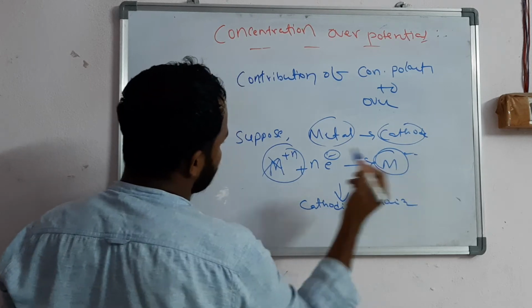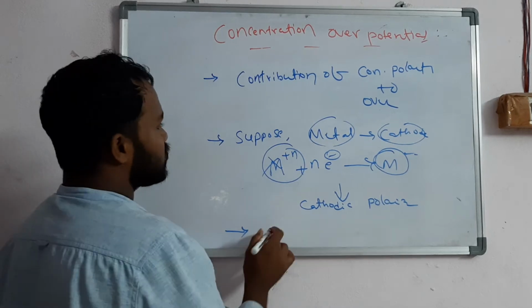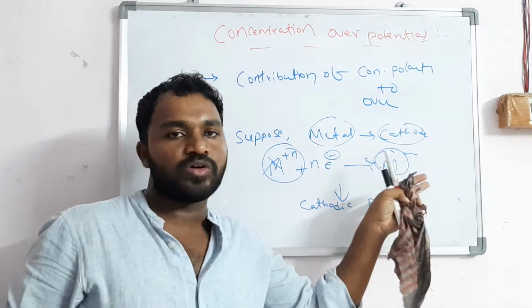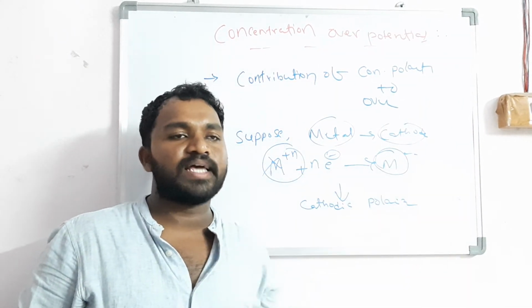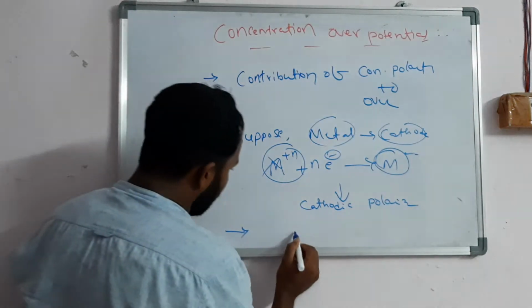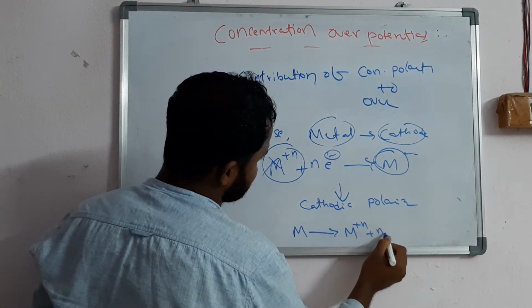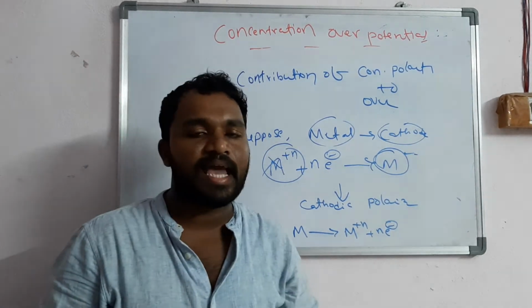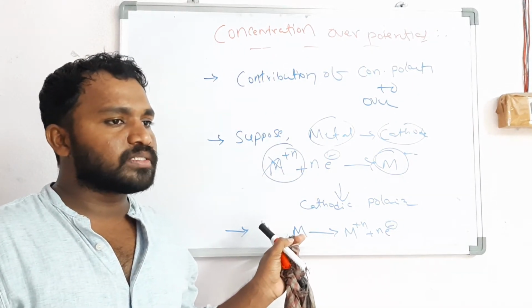Another next point is anodic polarization. Suppose the metal acts as an anode. Then M gives M^n+ plus n electrons, releasing n electrons.